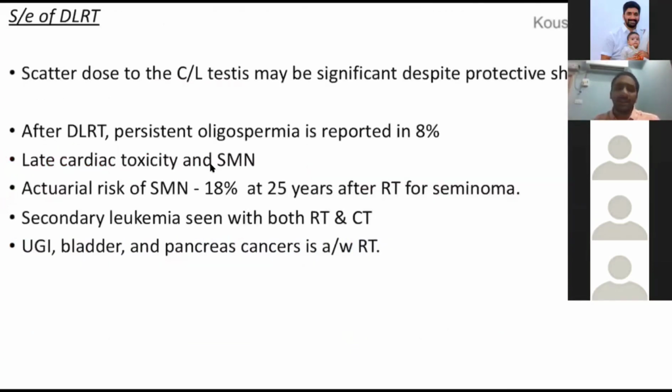The side effect of dog leg radiation is that there is scatter of radiation to the testis, and the patient can go into oligospermia. It is a very high dose, and the patient can have cardiotoxicity and second malignant neoplasm. SMN stands for second malignant neoplasm.